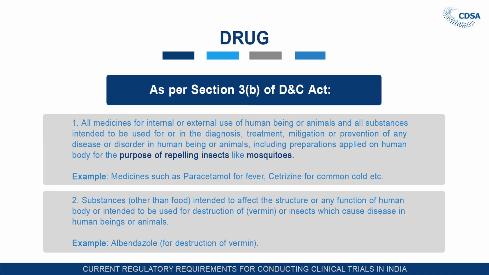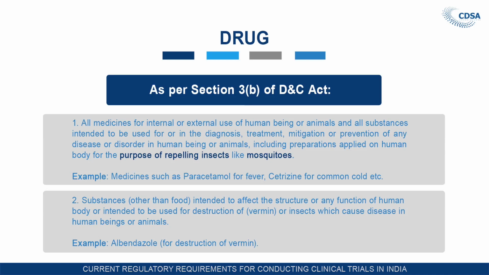Next, it has given all substances. So, all substances are also covered by this definition, to include those which are not covered in medicines. All substances intended to be used. The intended to be used is the keyword, because many of the substances might have therapeutic or curative activity, but unless they are intended to be used, they are not a drug.